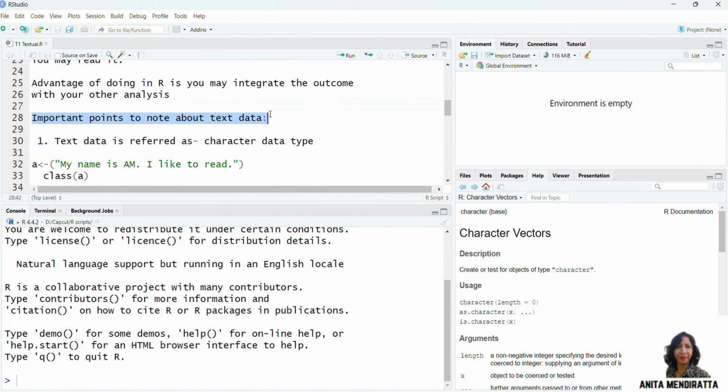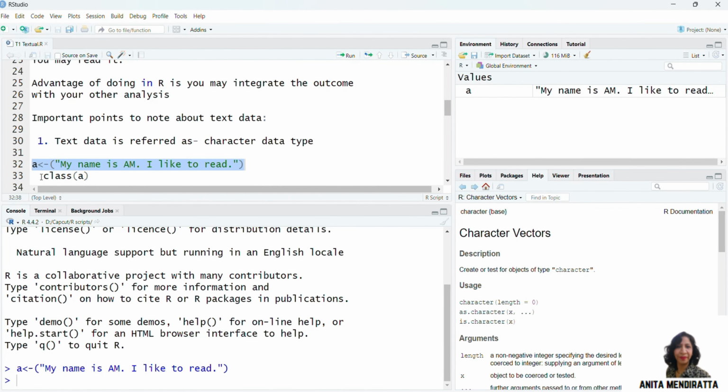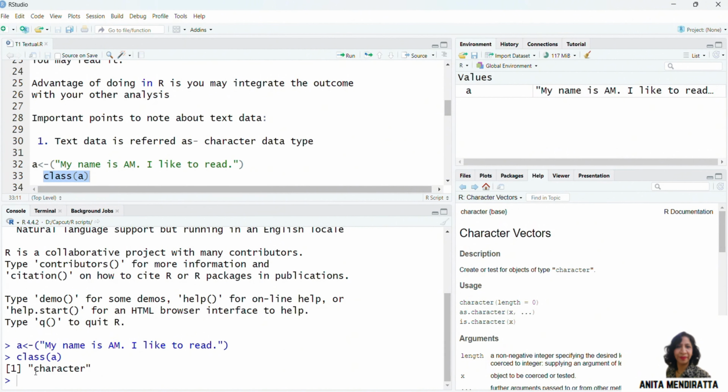So the important point that you may note about text data is that it is referred to as the character data type. Suppose I create an object A with the line, my name is AM and I like to read. Let me execute this command and I can see in the environment pane that this value has been created. Let me look at the class of A. Here I can see that it is a character.